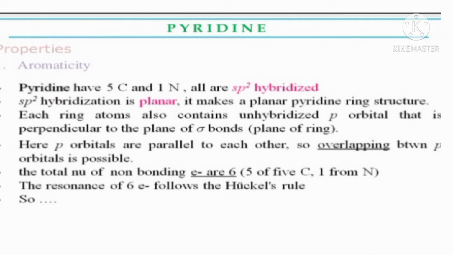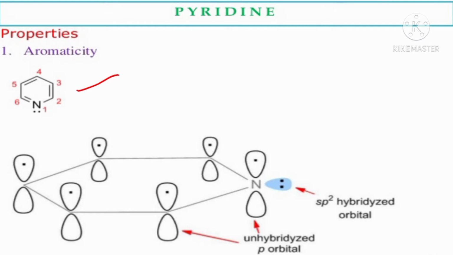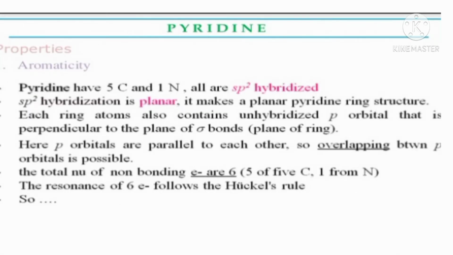Next is the aromaticity of pyridine. Pyridine has 5 carbon atoms and 1 nitrogen atom, and all are sp2 hybridized. Therefore, the sp2 hybridization makes a planar pyridine ring structure. Therefore, pyridine is planar in structure.